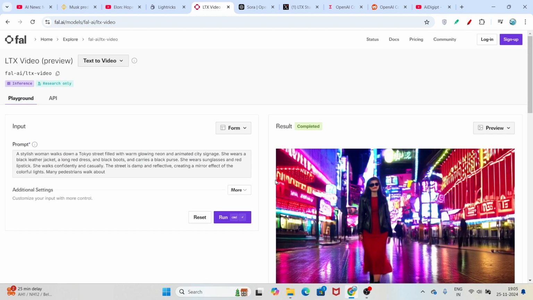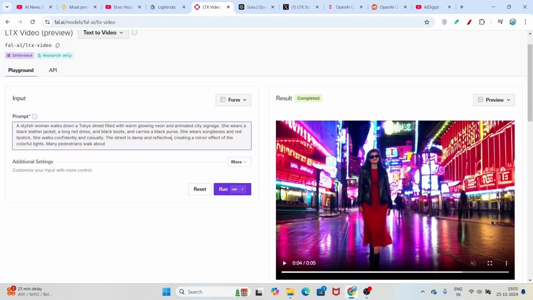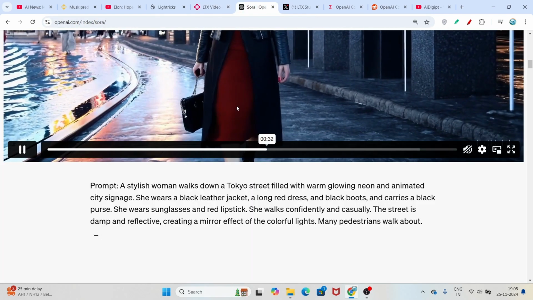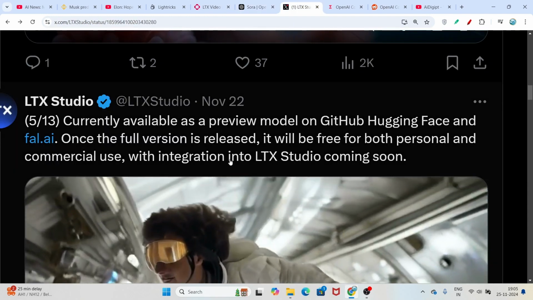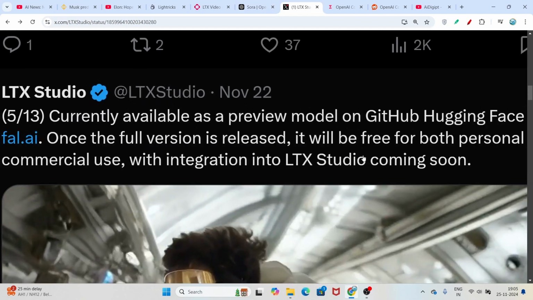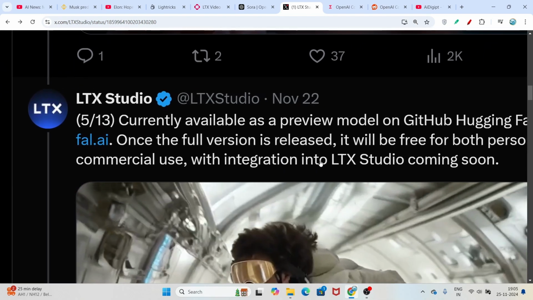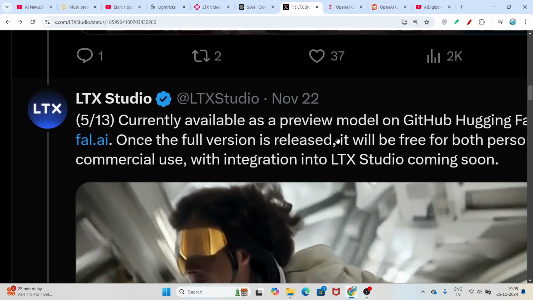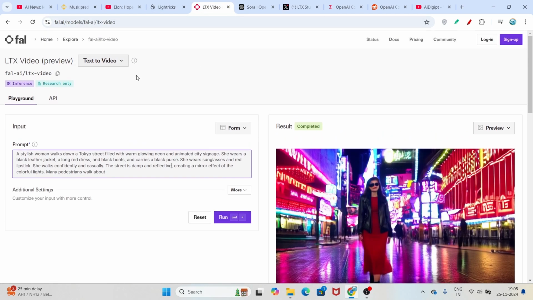Here you see that I have pasted it here, and click on this run and it will generate the complete video, and it will take only 2 to 3 seconds to generate the video. Okay, so here you see it has generated the same thing, and also they have mentioned that once the full version is released, it will be free for both personal and commercial use with integration into LTX Studio coming soon. Okay, so they have just published the preview version, and this preview version is already amazing.